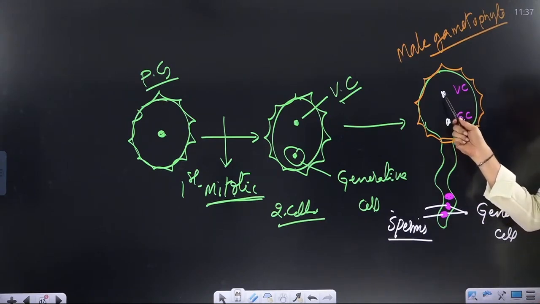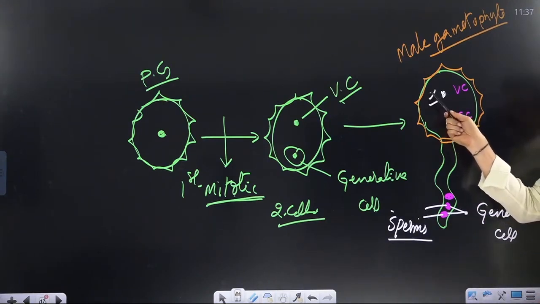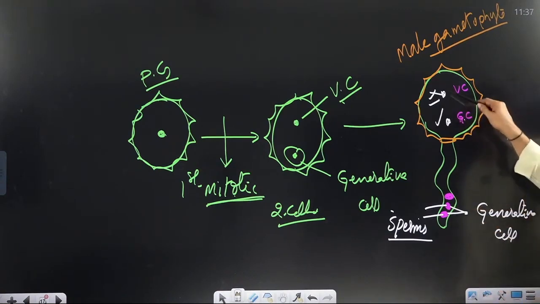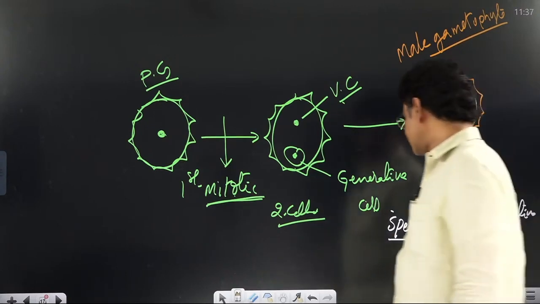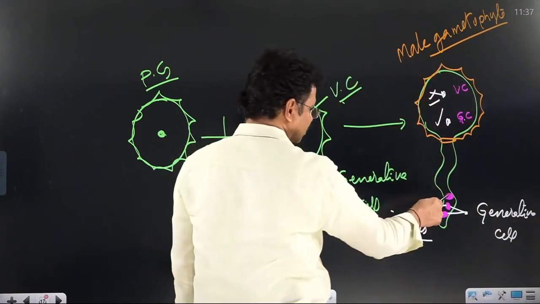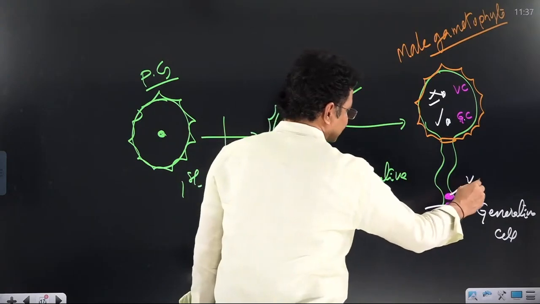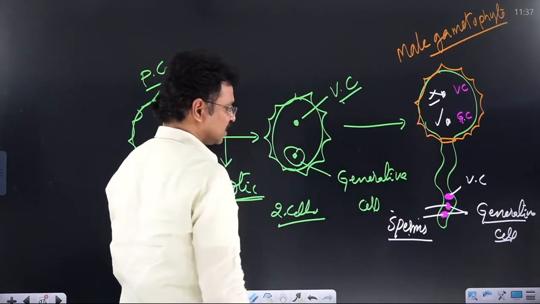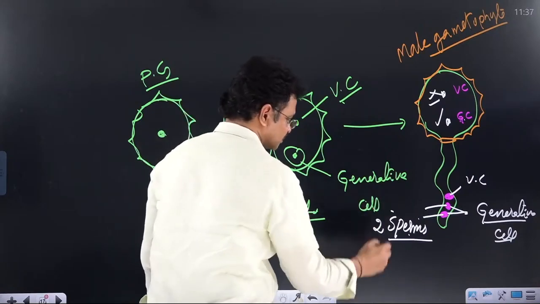Of these two cells, there is no division capability for the vegetative cell. The division-capable cell is the generative cell. Both cells enter the pollen tube. After that, there is no mitotic cell division or development in the vegetative cell, but the generative cell performs one mitotic cell division to form two sperms.